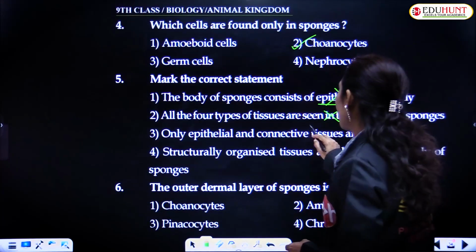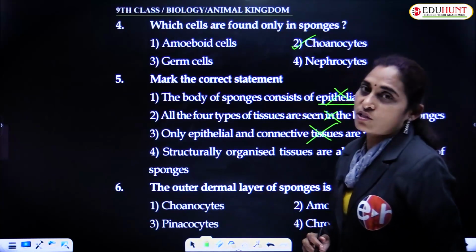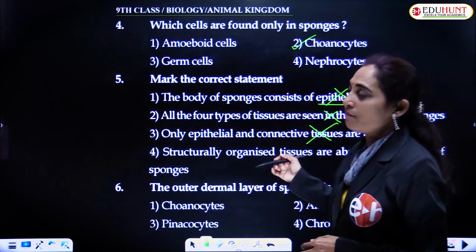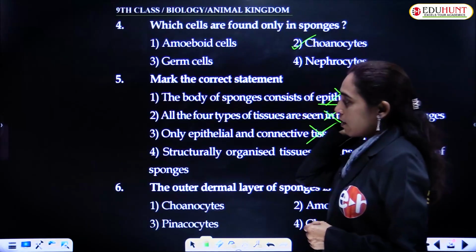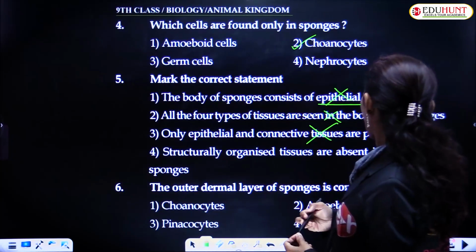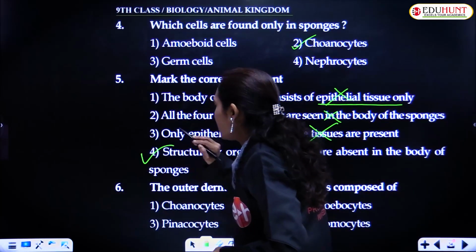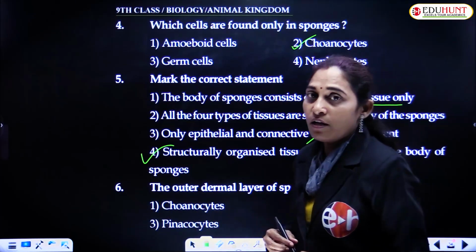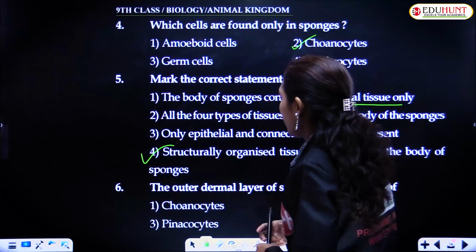Only epithelial and connective tissues? No. Since there are no tissues, we can strike out these options. Structurally organized tissues are absent. So, this is the correct option: there is no tissue system in the Porifera phylum.